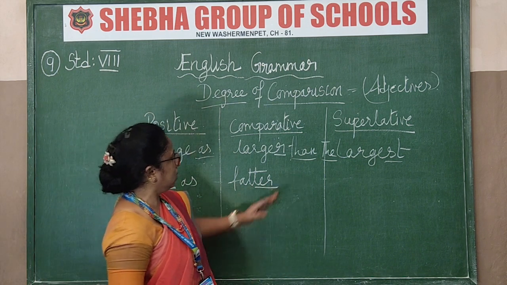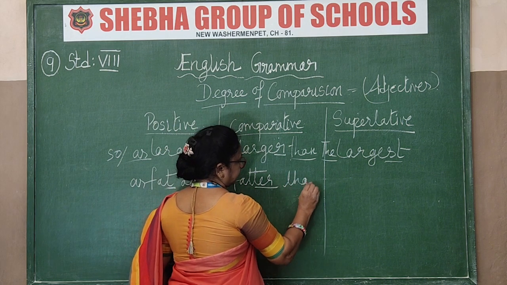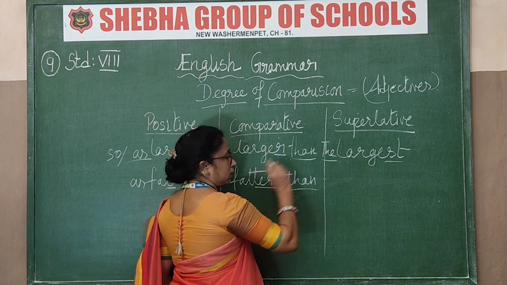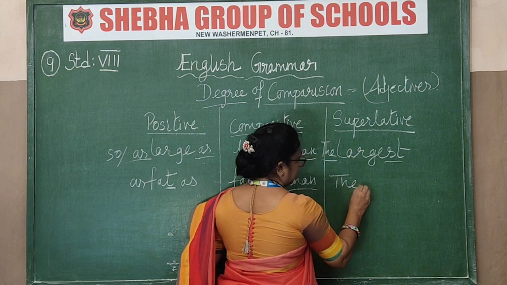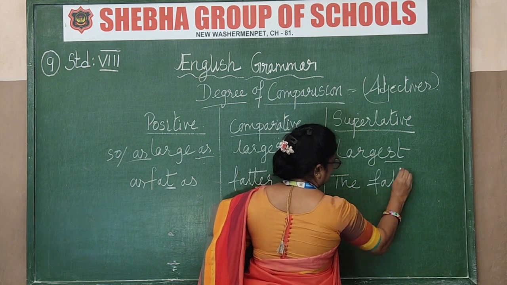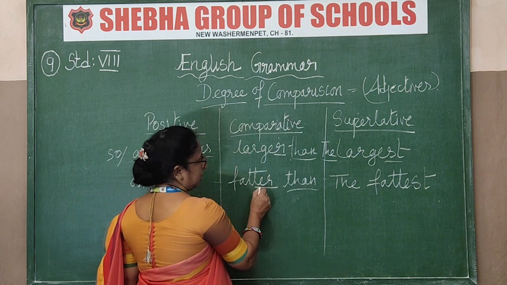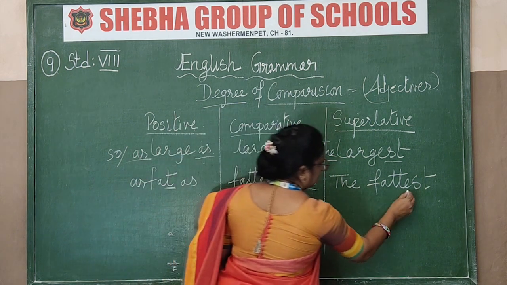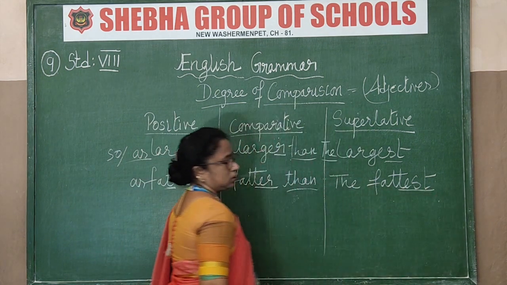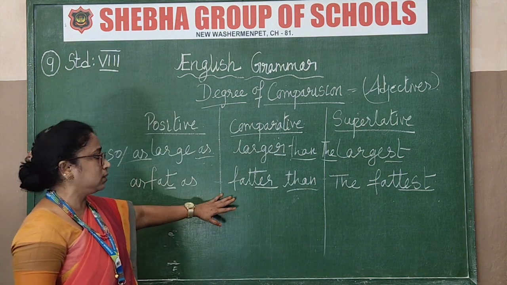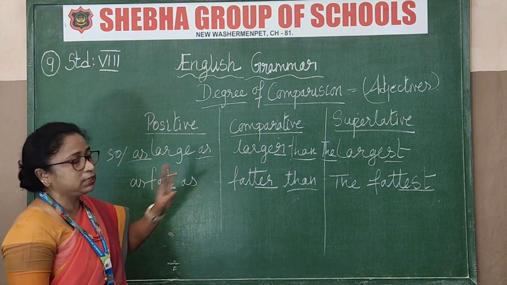So next is fatter than. This is the clue word. Now how will you write the superlative? The fattest, see the letters E-S-T. Fattest. So the word is fatter, here T-E-S-T. So these are the differences. Second category, the spelling will change, nothing else.